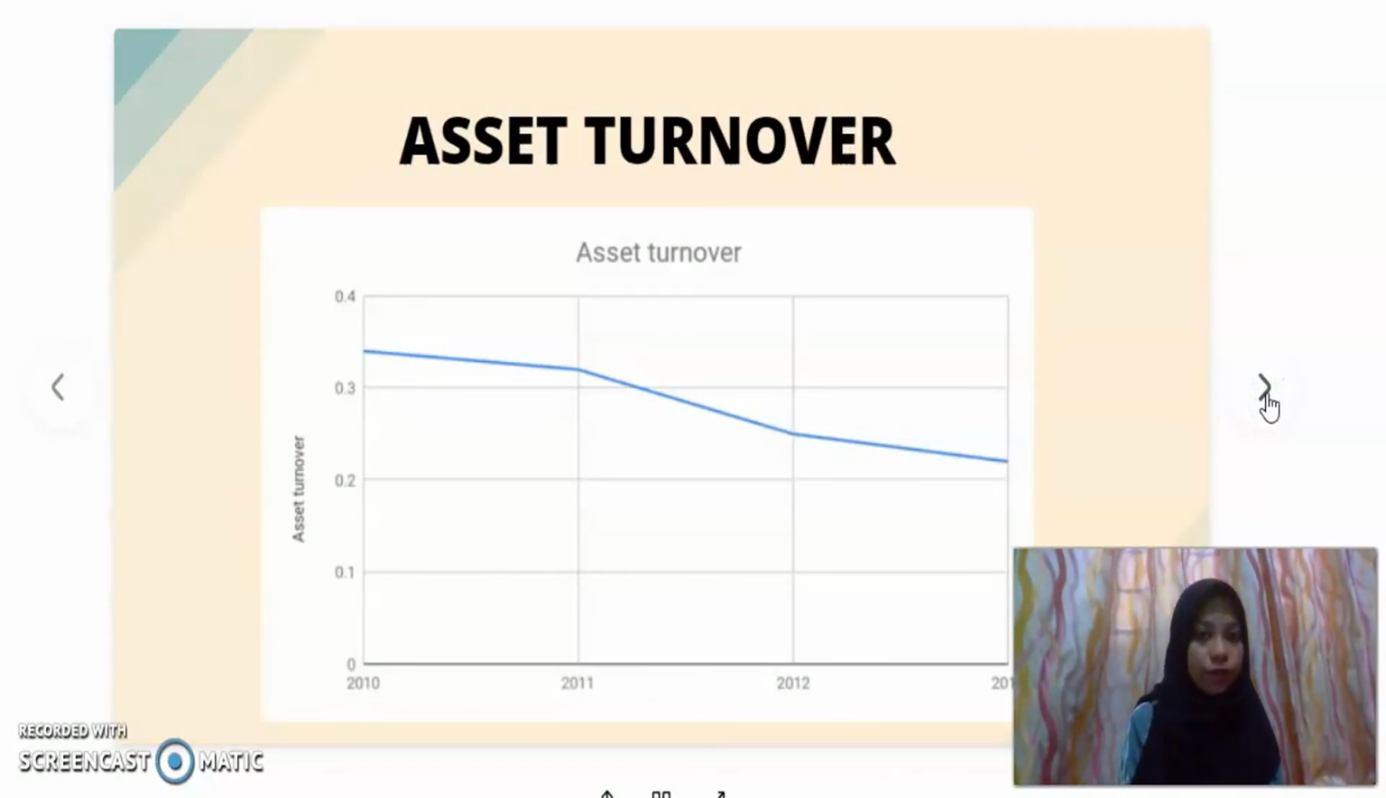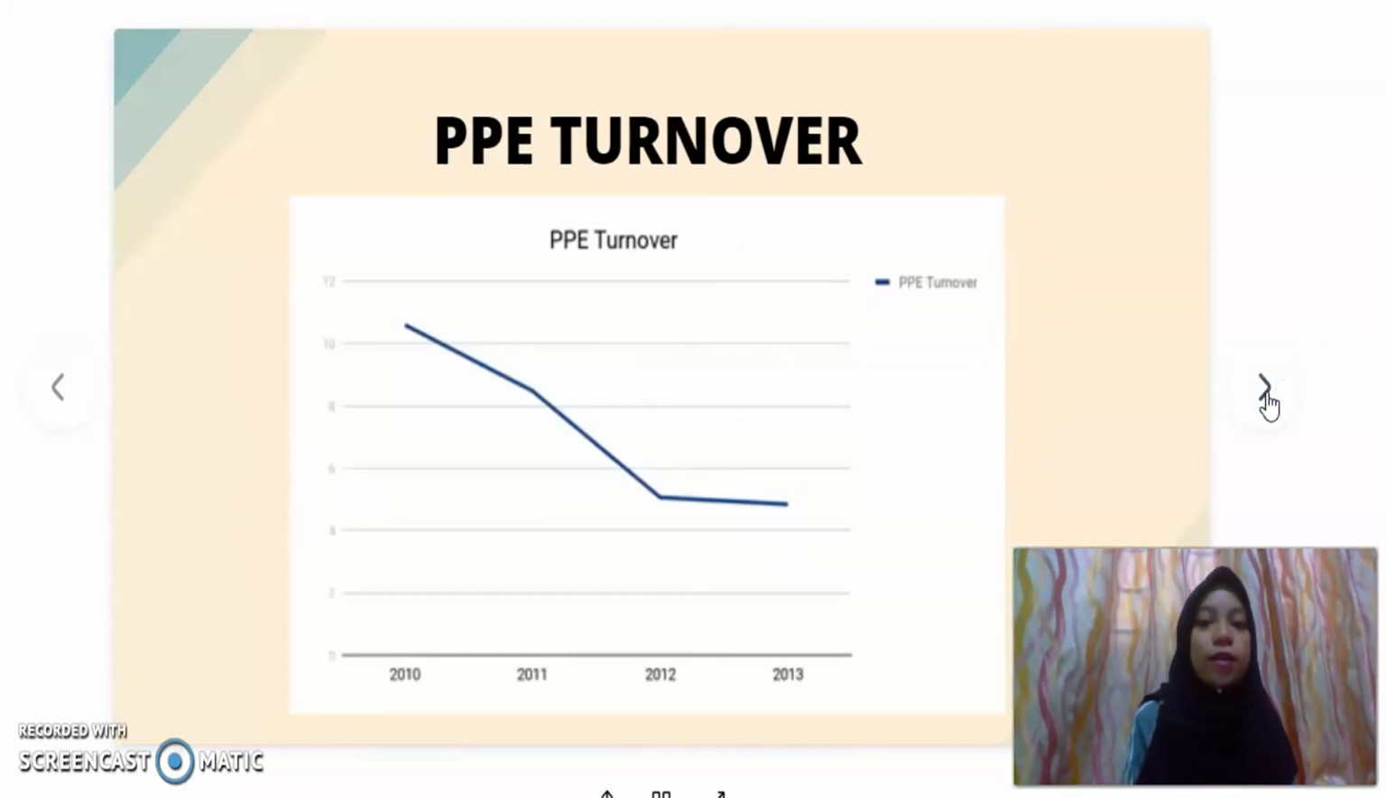From this graph, the asset turnover ratio from 2010 until 2013 decreased: 2010 is 0.34, 2011 0.22, 2012 0.25, and 2013 0.22. Same for PPE turnover: 2010 is 10.6, 2011 8.48, 2012 5.06, 2013 4.84. So how can asset and PPE turnover detect the fraud?